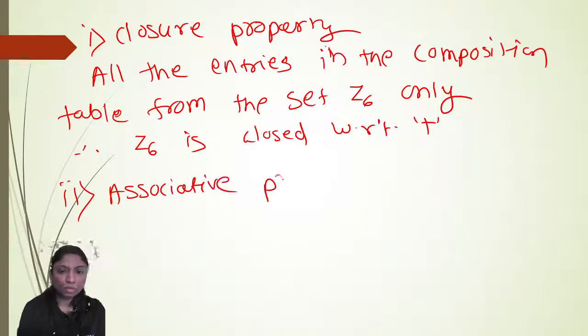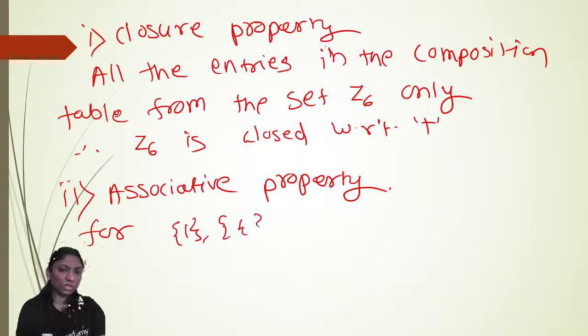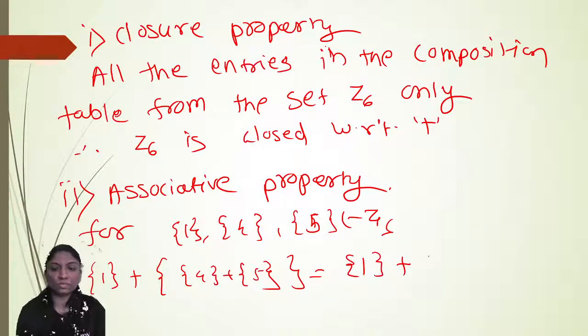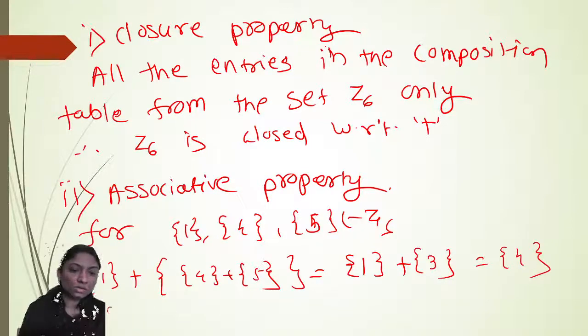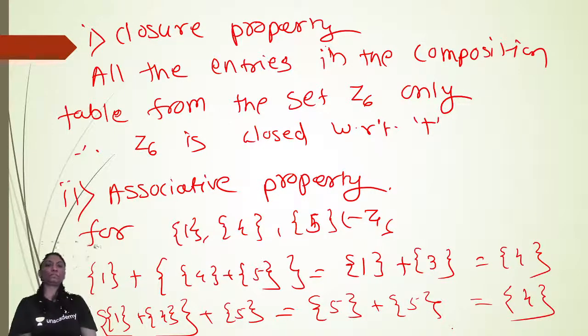Associative property. Okay. For a, b, c belonging to Z6, say [1], [4], [5], we can see the associativity: [1] plus ([4] plus [5]) is equal to [1] plus 9, that is [1] plus [3], which gives you [4]. Now ([1] plus [4]) plus [5] is [5] plus [5], that is 10 divided by 6, which gives [4]. Okay. So associativity holds.